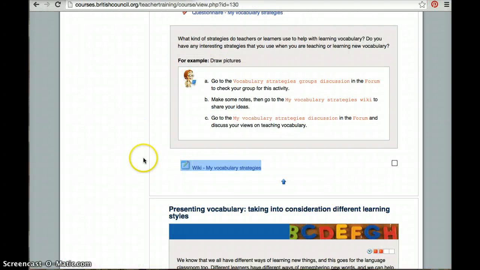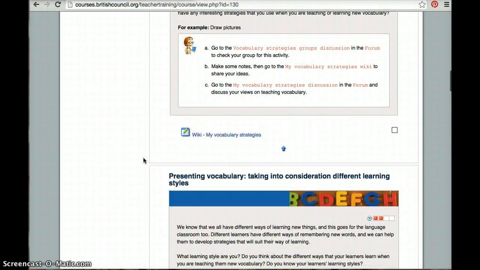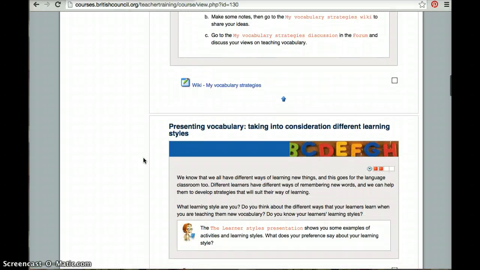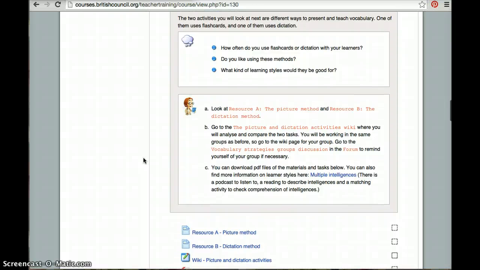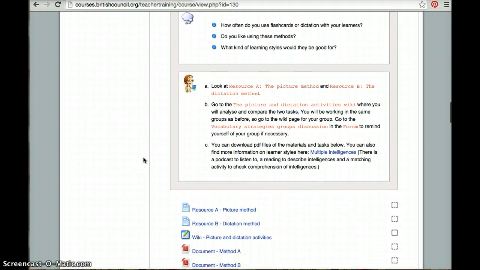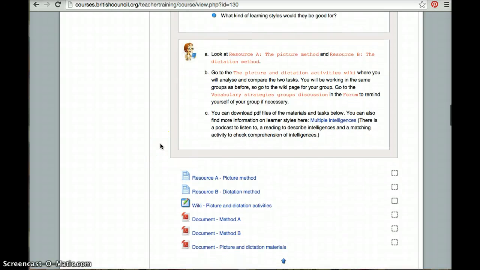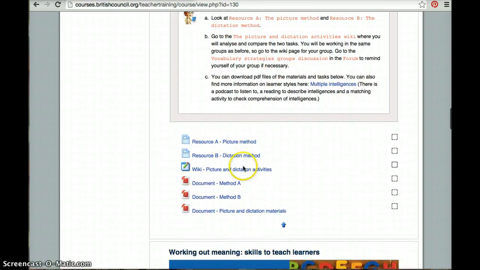And remember, you can always send me an email if you have questions, doubts, traumas, or you just want to talk to me. So then we continue with the materials, we continue with the activities. Please, please, please remember to read the instructions. Okay, so here we have another wiki, which also is a team wiki. In this one, you need a lot of coordination in order to complete what you are supposed to complete.